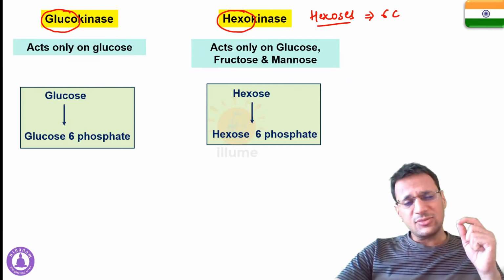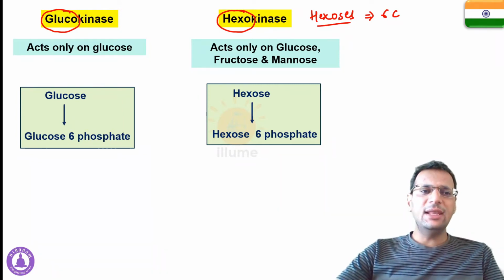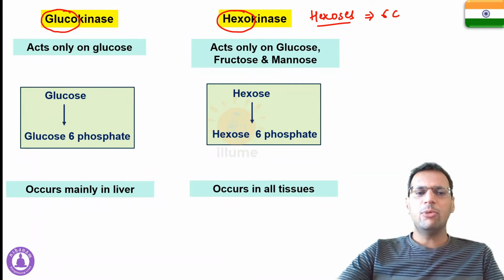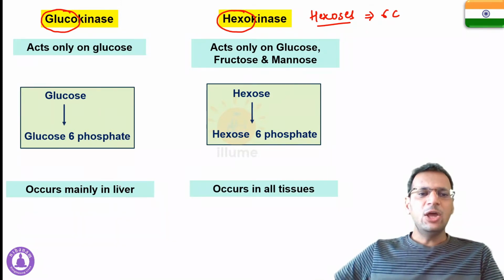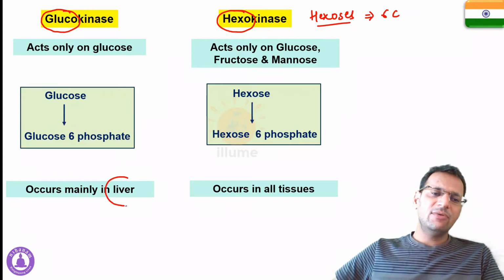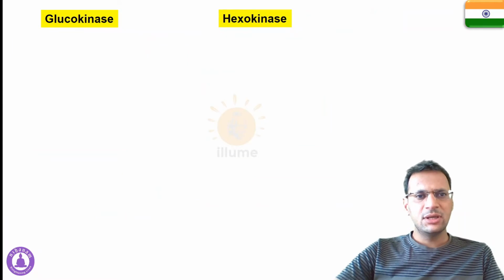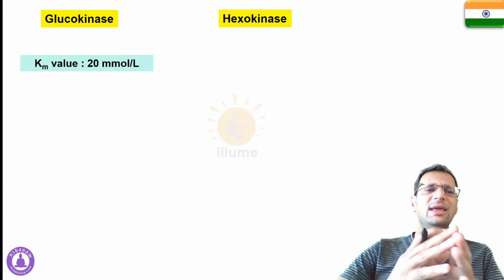Now, glucokinase is found mainly in the liver, but hexokinase can be found in all tissues of the body. This is the main difference, and why glucokinase acts mainly in the liver, I'll also discuss in a couple of minutes. Let's talk about their Km value.